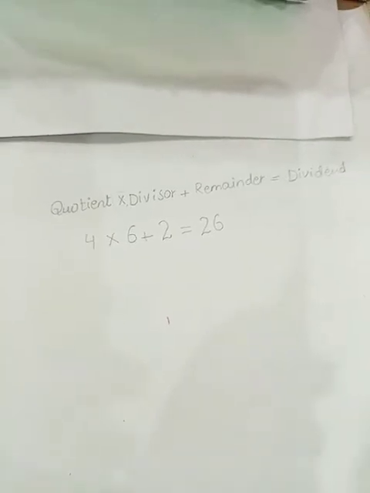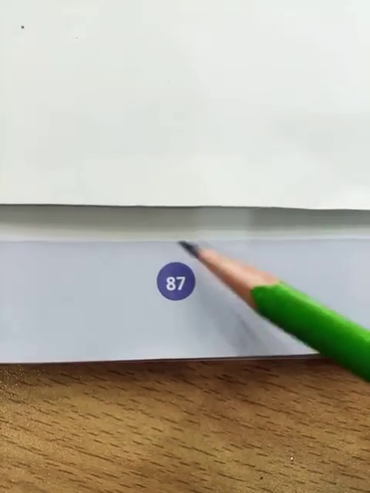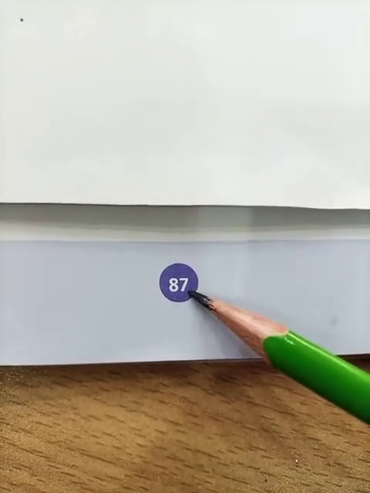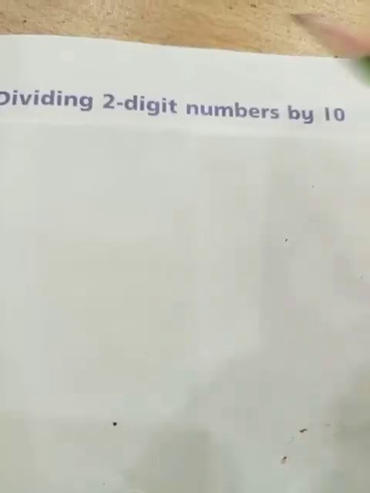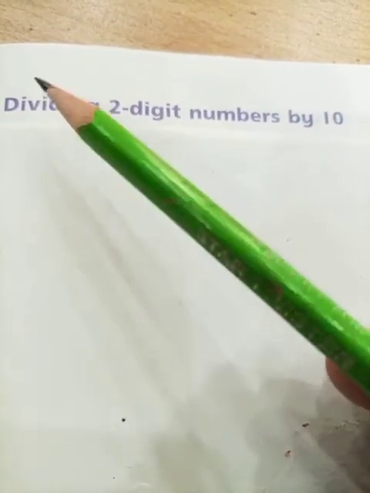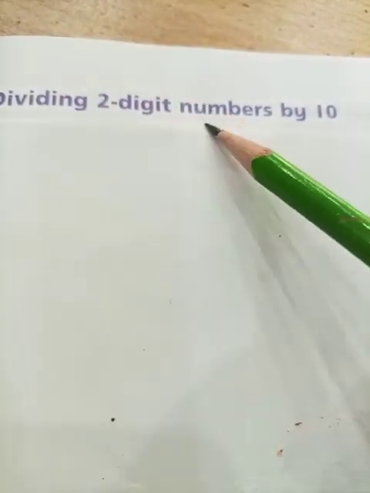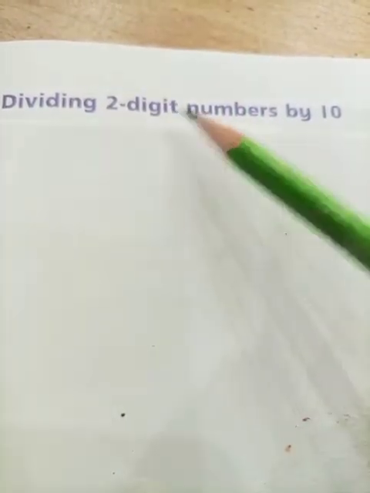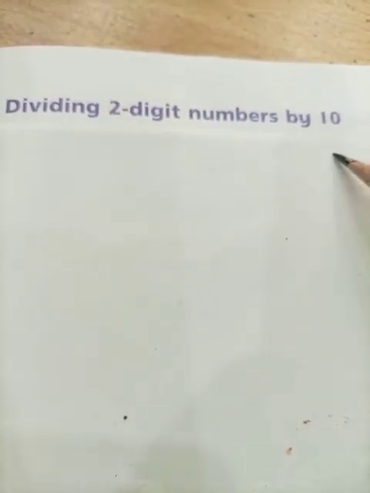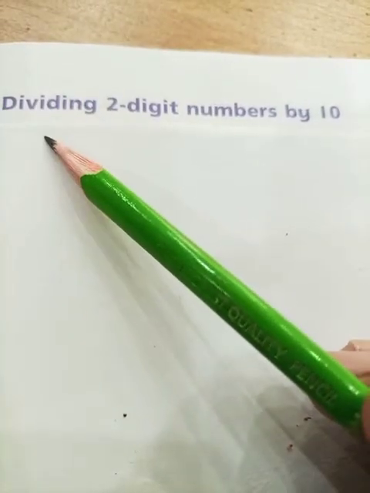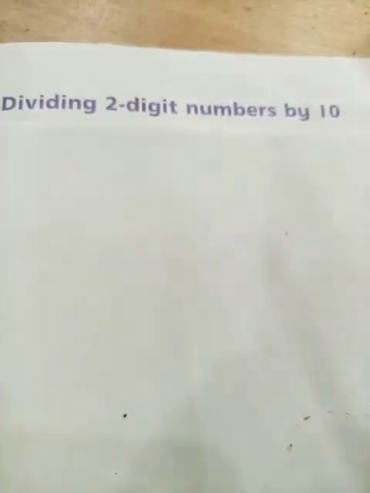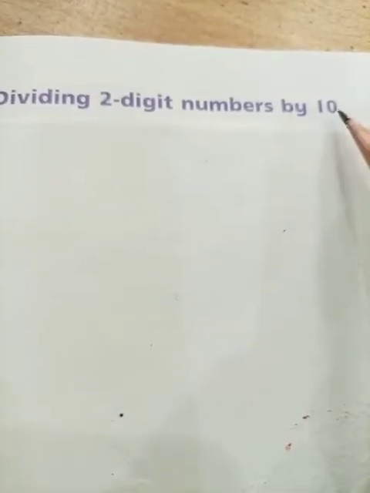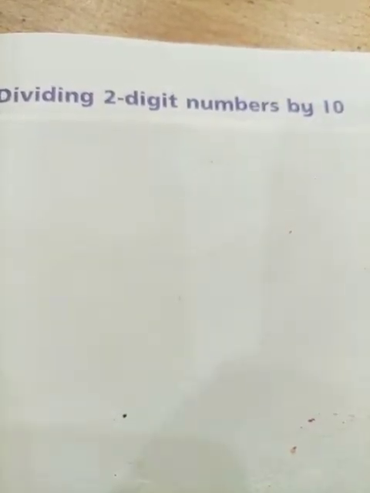Okay students, now come to your next page, that is page number 87, and our today's topic is dividing two digit numbers by 10. Now we are going to divide our two digit numbers by the number 10. Very easy. In the last questions we were using only one number. Now we will use our number 10. That is easier than that.